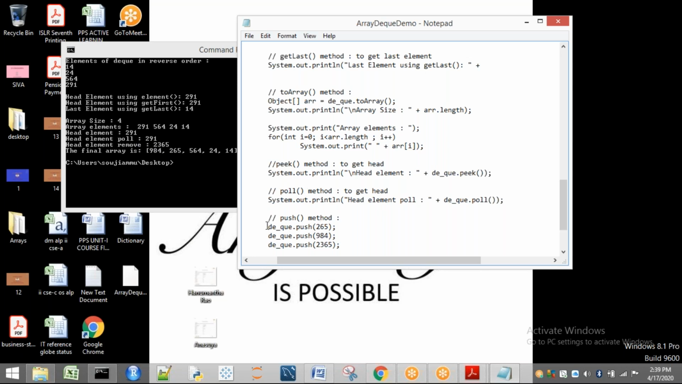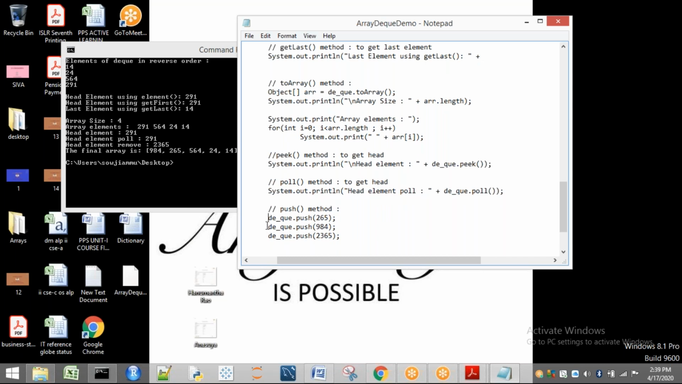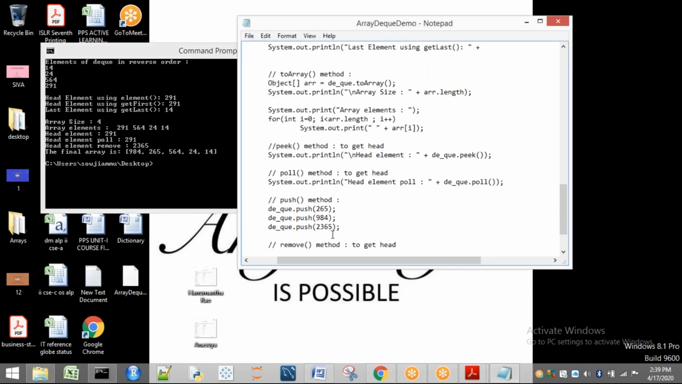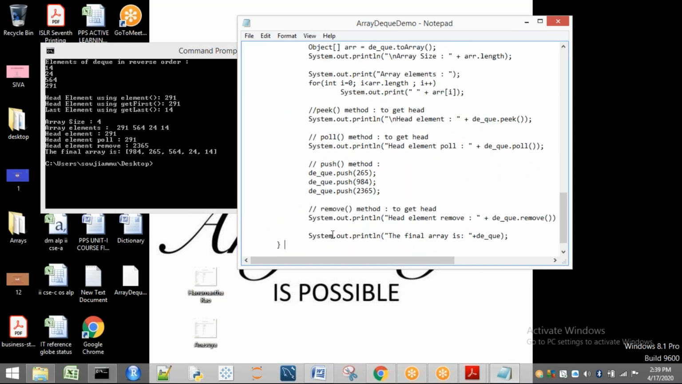Next, after that, we are going to push the elements. Pushing the elements means what? Into a stack, last in, first out, it follows. So it's going to insert what? 265 is going to be inserted. After that, 984 is going to be inserted. Next one, 984 inserted. After that, we are going to apply push. That is, 2365 is inserted.